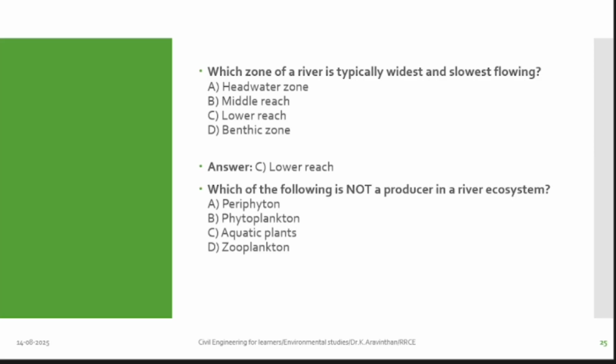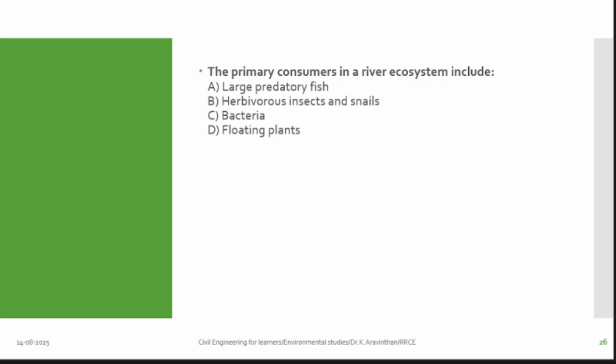Which of the following is not a producer in river ecosystem? Which is not a producer? Phytoplankton, I said that they consume the plants and they are producers. Aquatic plants, periphyton is also there. Zooplankton. What did I tell, zooplankton consume what? Phytoplankton. Primary consumer in river ecosystem includes A, B, C, D.